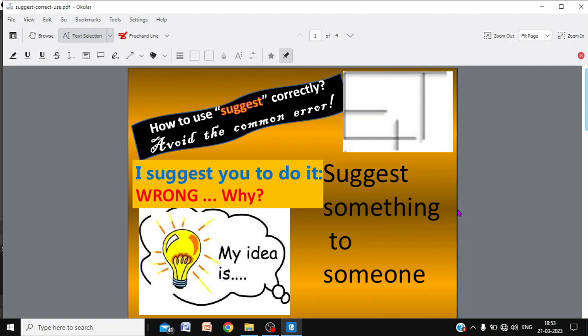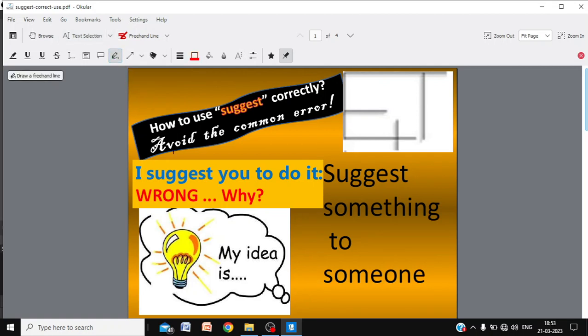How to use suggest correctly. The word suggest is often used incorrectly, so avoid the common error. We are discussing the common error people make when they use the word suggest. "I suggest you to do it." This is wrong. Why is it wrong?